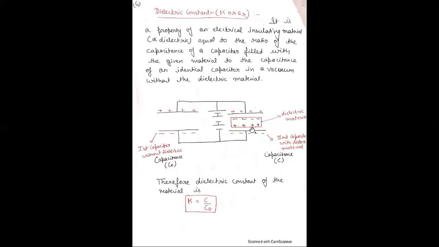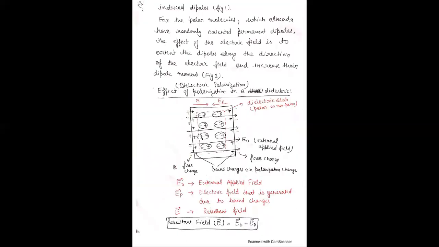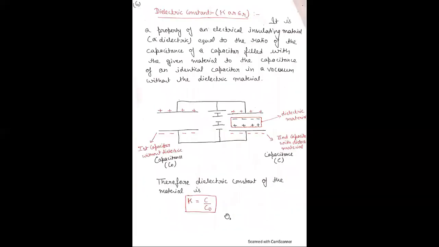In the previous slides we discussed that when we place a dielectric, the net resultant electric field E is decreased. Suppose before the dielectric the value of the electric field is 10, and when we place the dielectric the value of E is 5. Therefore, the value of the electric field is decreased when a dielectric is placed between the capacitor plates.